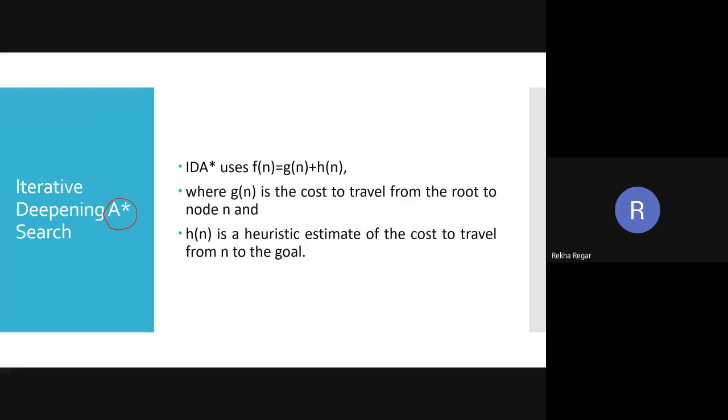Informed. Yes, Parth and Harsh, you are correct. Just taking the word, we can say that iterative deepening A star search is a type of informed search, whereas iterative deepening search is an uninformed search.